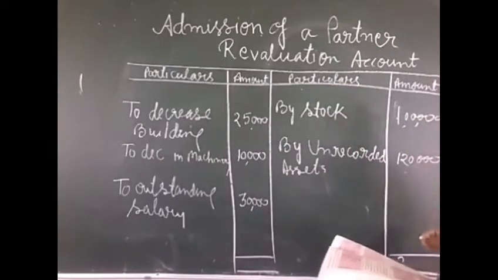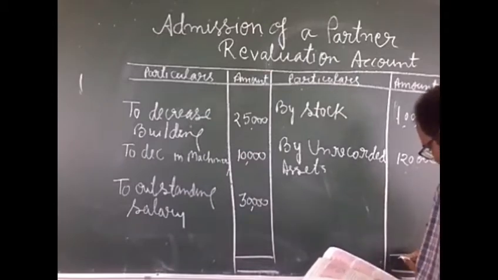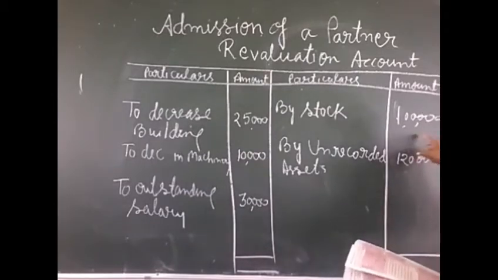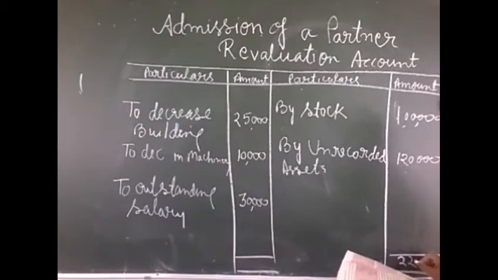When we add all these amounts, the total will come to 1,20,000 and 1 lakh, which is 2,20,000.